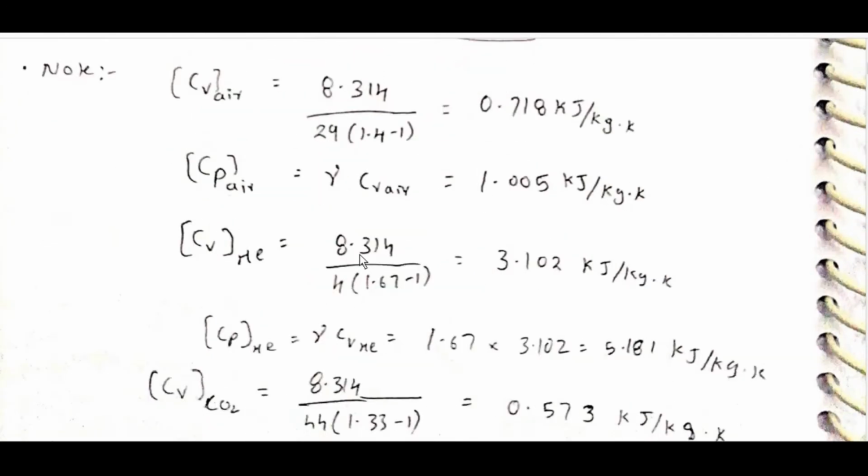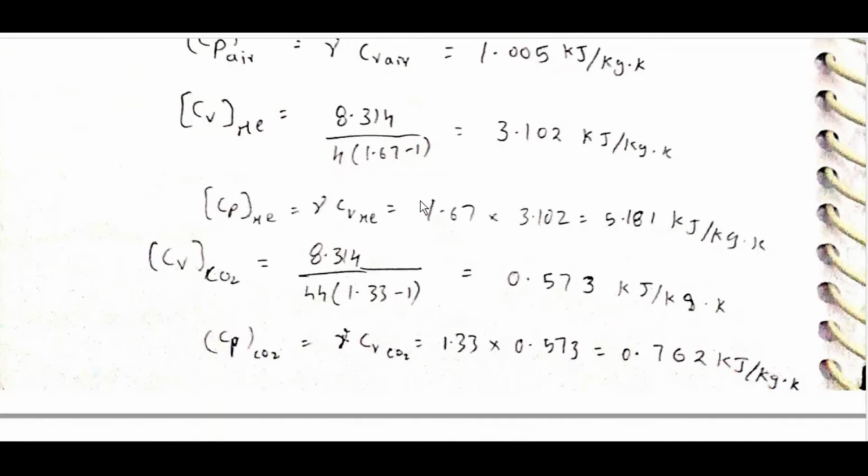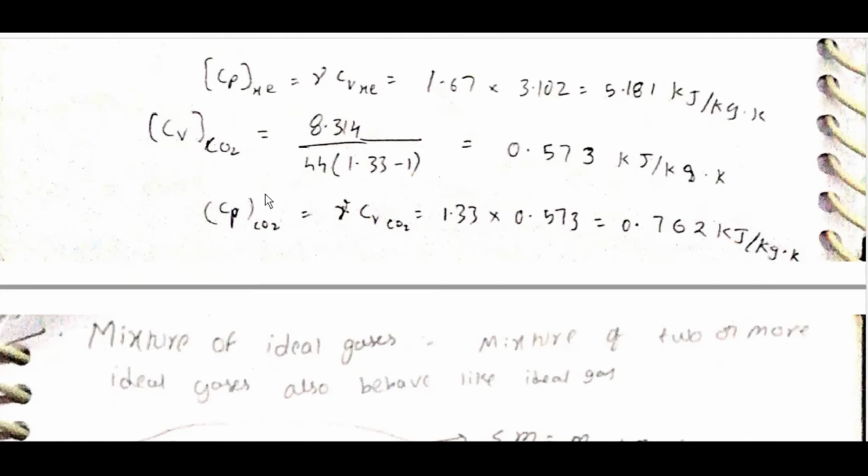Cv air is equal to 8.314 by 29 into (1.4 minus 1), which is 0.718 kJ/kg·K. Cp air is equal to gamma Cv air, which is 1.005 kJ/kg·K. Cv helium is equal to 8.314 by 4 into (1.67 minus 1), which is 3.102 kJ/kg·K. Cp helium is 5.181 kJ/kg·K, and similarly for CO2 also.